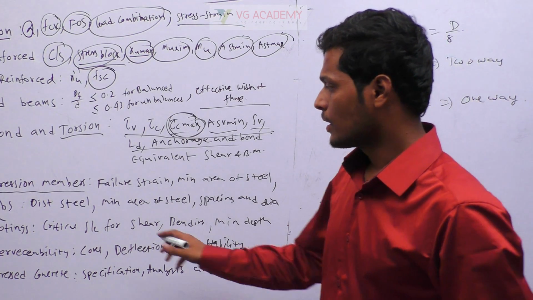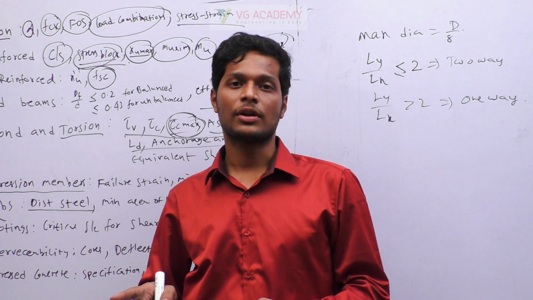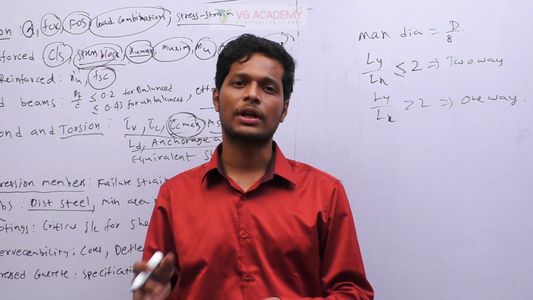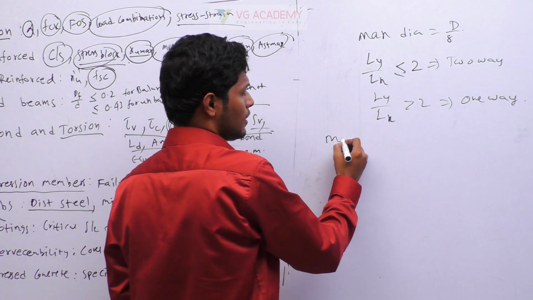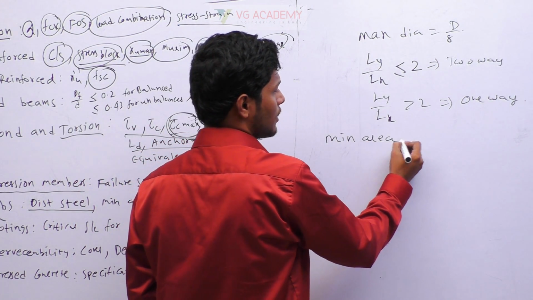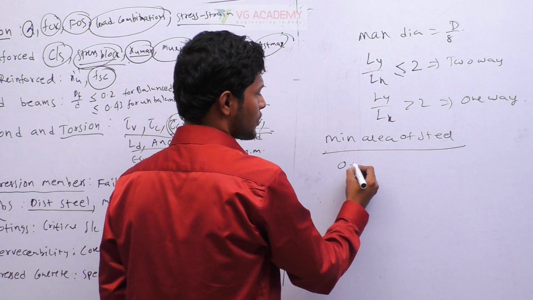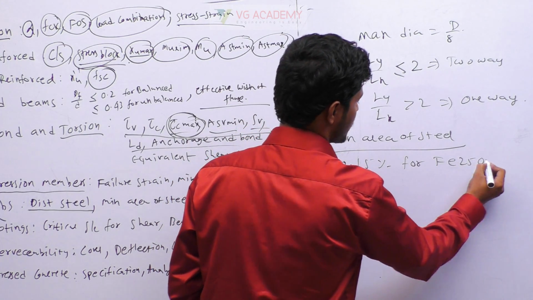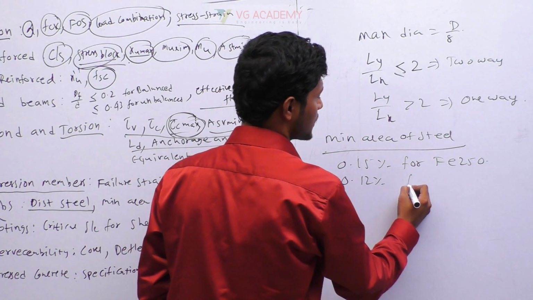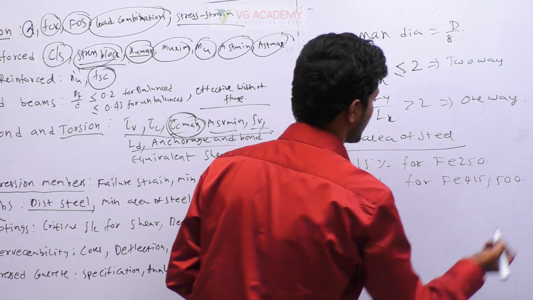Okay. And coming to distribution steel, if you have a one way slab, then you will have distribution steel. If it is two way, in both directions you will have main steel only. Suppose you have distribution steel, then the minimum area of steel that is provided is 0.15% for Fe250 steel and 0.12% for Fe415 and Fe500 grade steel.